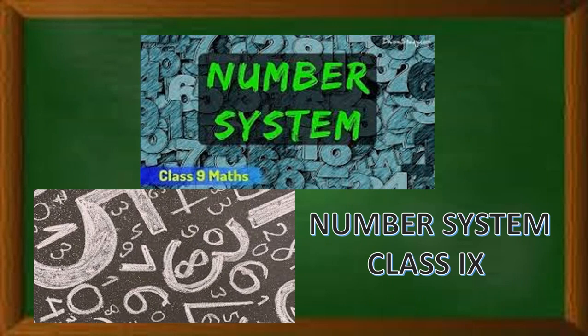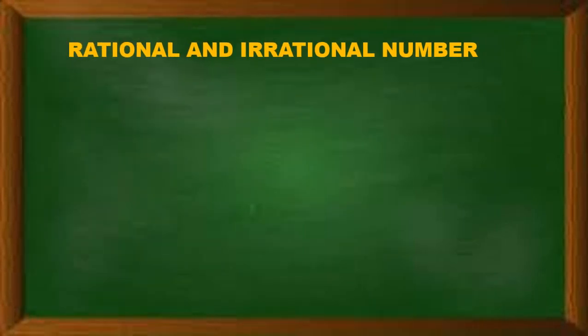So what is this number system? Let us understand. As we know, the numbers are natural numbers, whole numbers, fractions, rational numbers. Now in this class we have to understand one more variety of numbers, that is rational as well as irrational numbers.